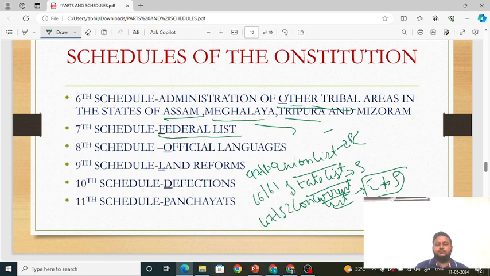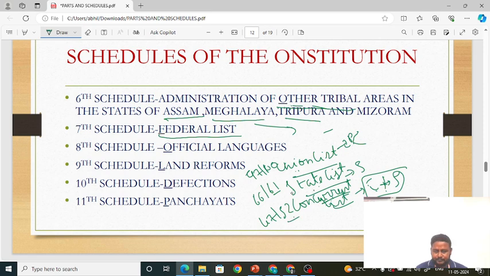So when it comes to division of powers, if asked to arrange the lists with respect to the number of subjects in descending order, it is union list, state list and concurrent list. In ascending order, it is concurrent list, state list and union list. Don't get confused, friends. After the union list, the concurrent list doesn't come. Just because both center and state make laws, it doesn't mean they have more subjects. Common subjects are there in the concurrent list, that's all. The union list has more subjects, the state list is second with 61 subjects, and the concurrent list has 52.